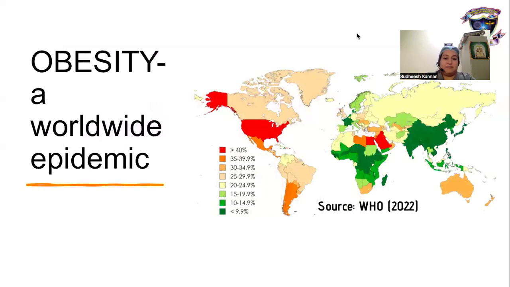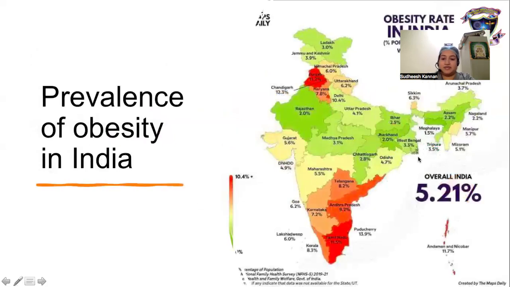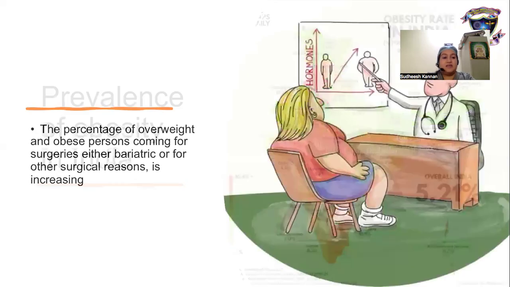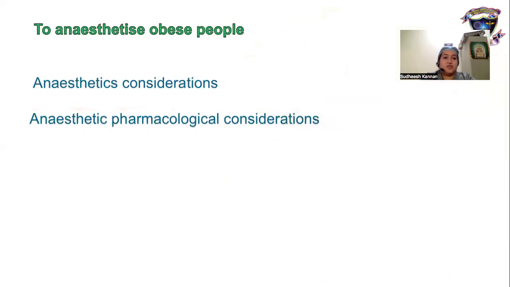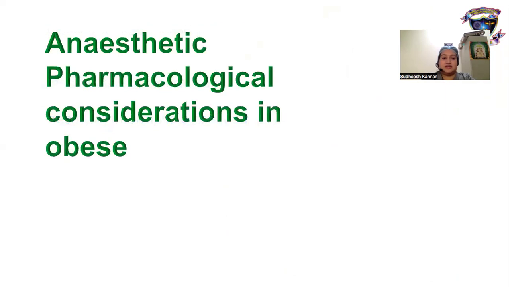Obesity has become a worldwide epidemic, with India being in the green zone with a prevalence rate of 5.21%. Karnataka is in the orange zone with 7.2% in India. And the percentage of these overweight and obese persons coming for surgeries, either bariatric or for other surgical reasons, is increasing. To anesthetize these obese people, a thorough understanding of anesthetic considerations and anesthetic pharmacological considerations is important. Anesthetic considerations will be dealt with by Dr. Bhargavi, and I will be dealing with anesthetic pharmacological considerations in obese.